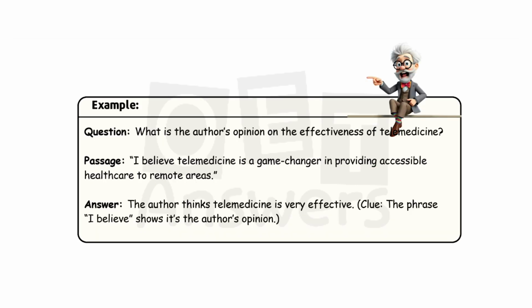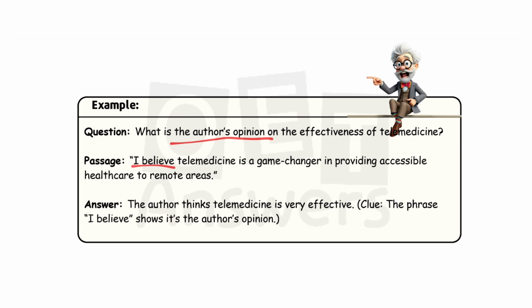I have taken an example for you. Now read the question. What is the author's opinion on the effectiveness of telemedicine? We have to look for the author's opinion in the passage. Read the passage.